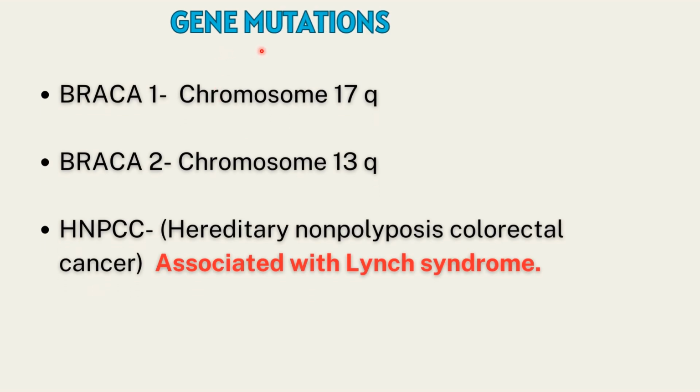Now let us talk about the gene mutations seen in ovarian cancer. The gene mutations seen are BRCA1, BRCA2, and HNPCC gene mutations. In BRCA1, the mutation is carried on chromosome 17q. In BRCA2, the mutation is carried on chromosome 13q. Now, HNPCC gene mutation is associated with Lynch syndrome. Lynch syndrome is often called hereditary non-polyposis colorectal cancer.